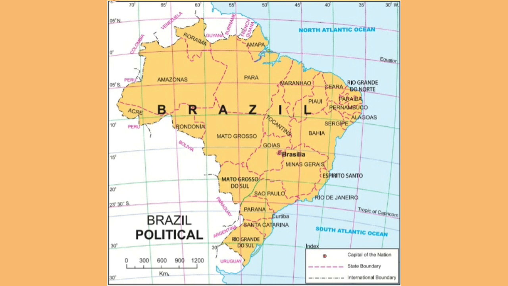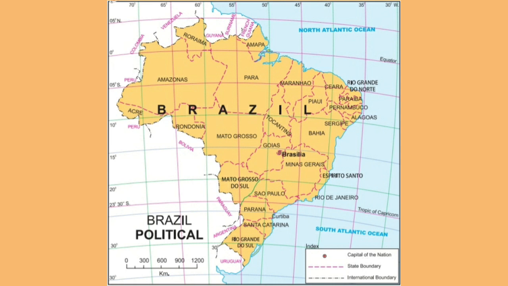5 degrees 15 minutes north to 33 degrees south. That is the latitudinal extent of Brazil. Now let's look at the longitudinal extent. First of all, it is in the western hemisphere. So India was in the eastern hemisphere and Brazil is in the western hemisphere. Now let's look at the longitudinal extent of Brazil.